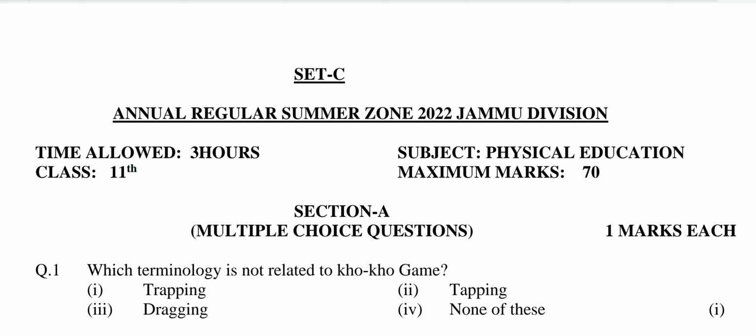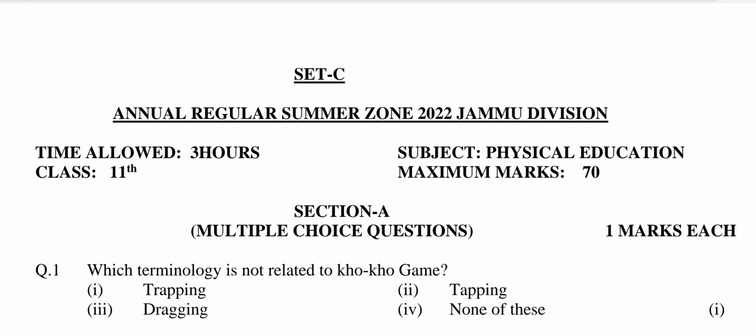Hello, my dear students. Today I am going to discuss the SET-C question paper of Higher Secondary Part 1st Subject Physical Education for the session Annual Regular Summer Zone 2022 Jammu Division.